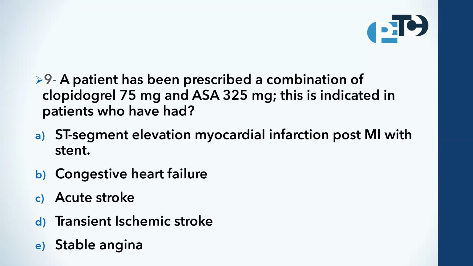The next question. A patient has been prescribed a combination of clopidogrel, 75 milligrams, and aspirin, 325 milligrams. This is indicated in patients who have had which condition? ST segment elevation myocardial infarction post-MI with stent, or congestive heart failure, or acute stroke, or transient ischemic stroke, or stable angina. So in which condition can we use this combination of clopidogrel and aspirin?